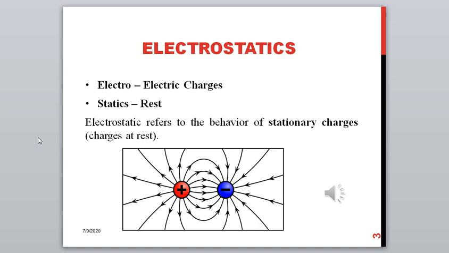by defining what is electrostatics. The term electrostatics by itself is split into two as electro and statics. Electro means electric charges and static means at rest. So electrostatics refers to the behavior of charges which are completely at rest, which are called stationary charges here. So by definition, electrostatics is nothing but the charges at rest. So first we have to understand what is an electric charge.